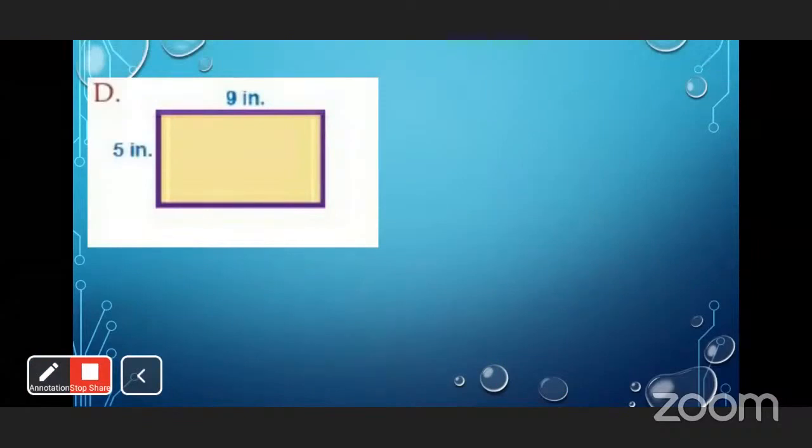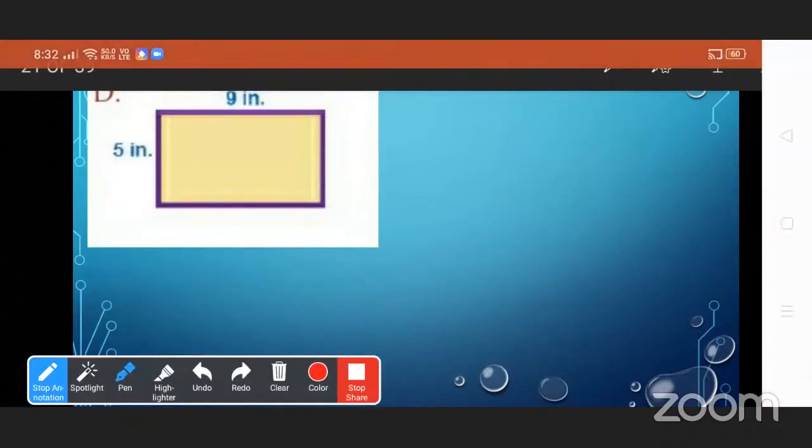Now here this is breadth and this is length. So here L is equal to 5 inches. And B is equal to 9 inches. And P is equal to 2L plus 2B. Na?